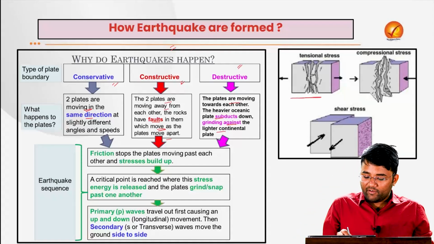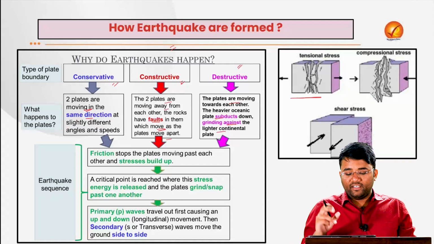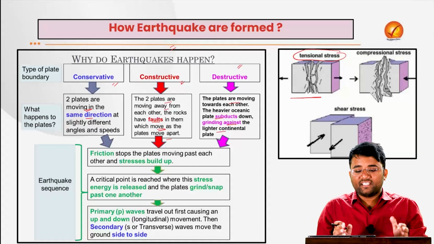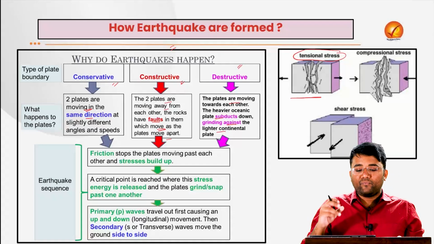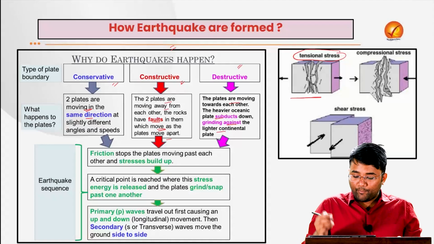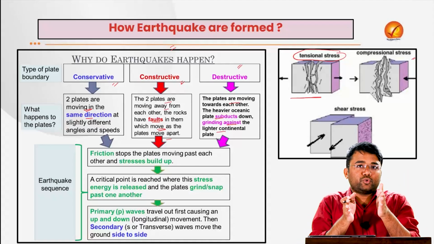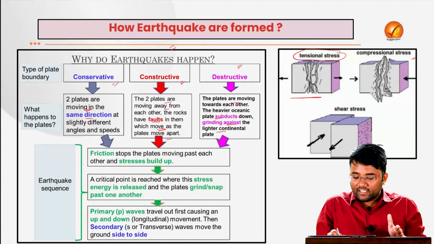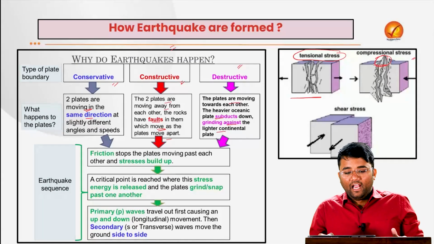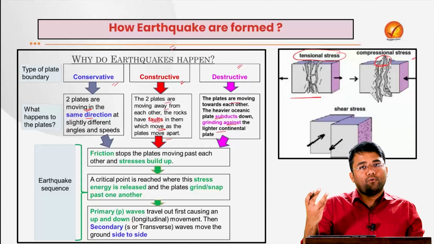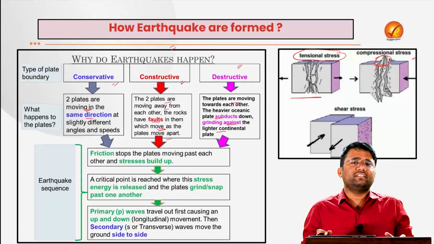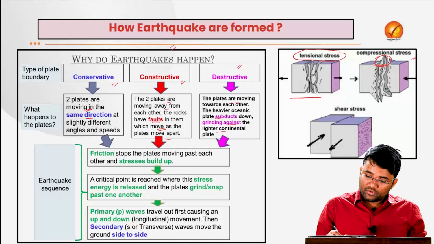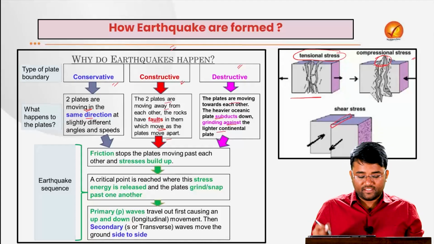Now you have to understand, when there is a divergent boundary interaction, a tensional stress is built, which pulls rocks apart, stretching and thinning the crust and often leading to normal faults. Then we have compressional stress, which pushes rocks together in the case of convergent boundaries, shortening the crust and forming reverse or thrust faults. Then we have shear stress, which causes rocks to slide past each other horizontally, typically resulting in strike-slip faults. Now what happens?